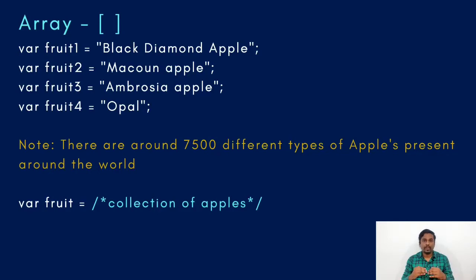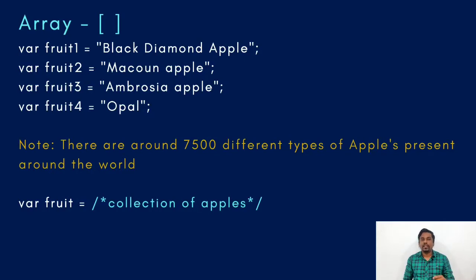So when this concept came, where you have to store multiple variables but you can just generalize it, I can say I don't want these to be different variables. I just want them to be called fruits or apples. So I can declare apples equal to the whole collection of 7,500 apple names.